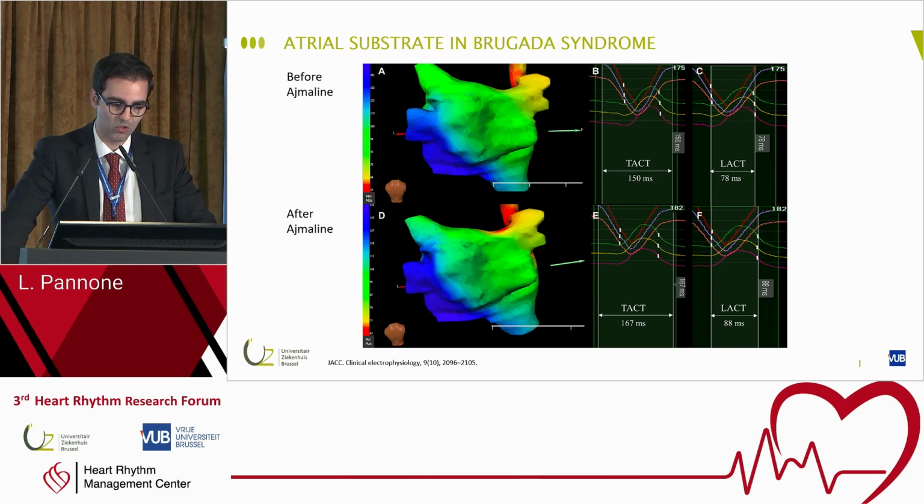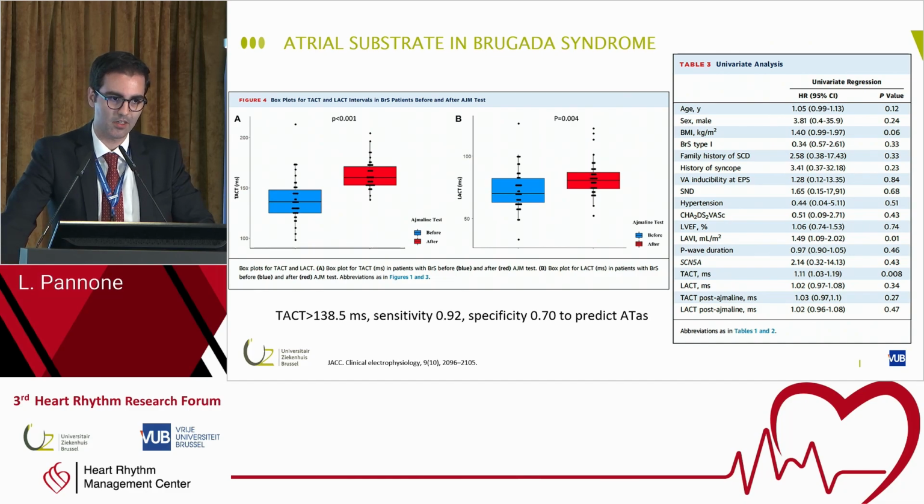And what we looked at also was the effect of ajmaline in these patients on TACT and LACT. So we compared before and after ajmaline, and again the results are not surprising. In patients with the Brugada syndrome, the TACT and the LACT are both higher after ajmaline, because actually ajmaline blocks the sodium channel, so we have a slower conduction after ajmaline.